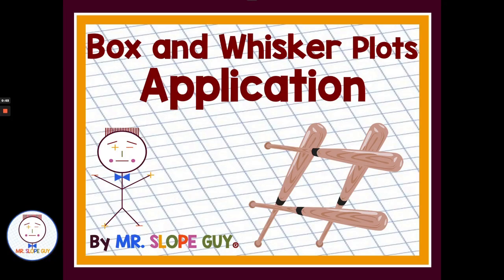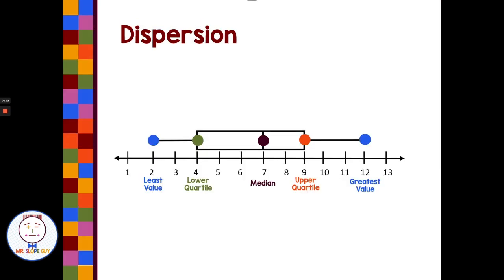Hello, in today's lesson we're going to look at some examples that involve box and whisker plots and their applications. On a box and whisker plot, the five-dot summary gives us five points that represent the median, the upper quartile, the greatest value, the lower quartile, and the least value.